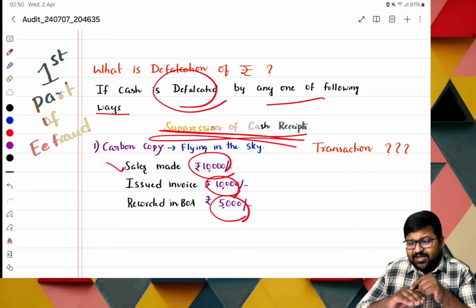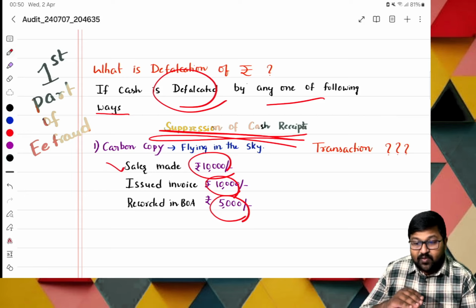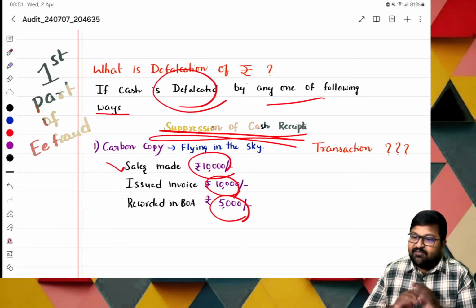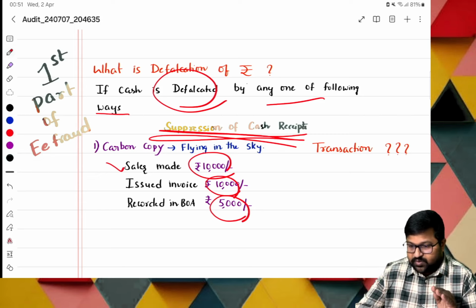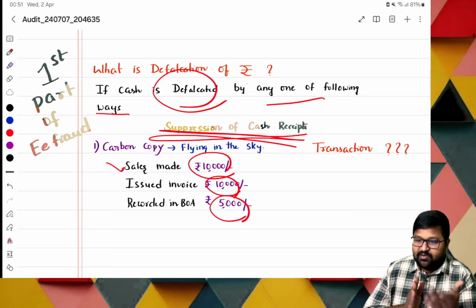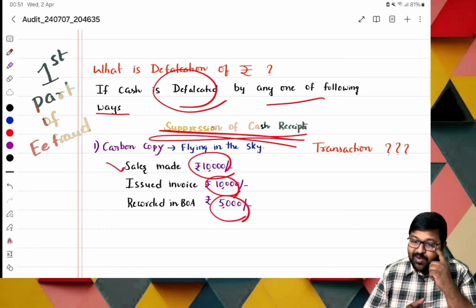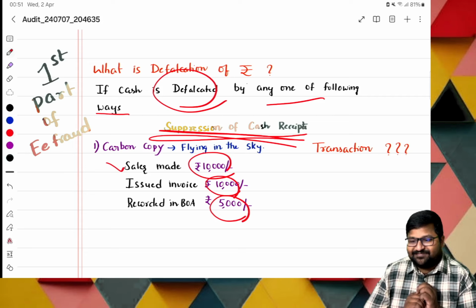But I recorded, and I didn't place the carbon paper. Now, while I'm writing, there won't be any impression on the carbon copy. Now I will tear it and give it to the customer. He will feel happy. I made a payment of 10,000 and I purchased goods for 10,000. I got the invoice. He will feel happy and leave the organization. But in reality, after he leaves, we keep the paper and write on it. So that is a way of doing some sort of fraud. Okay. Next.